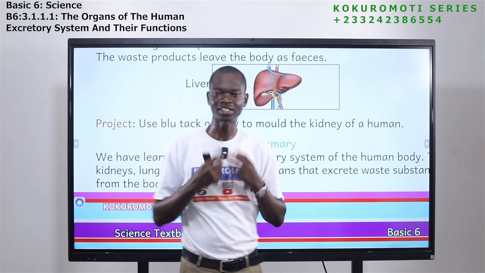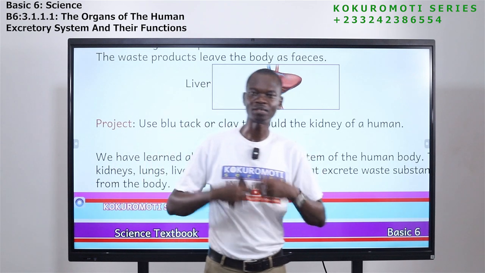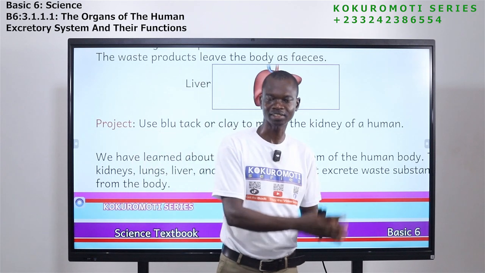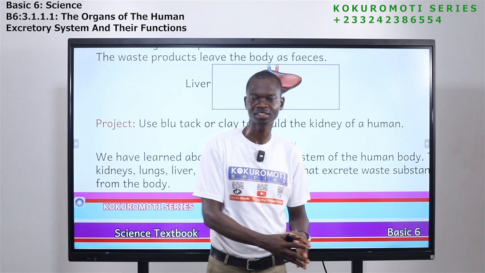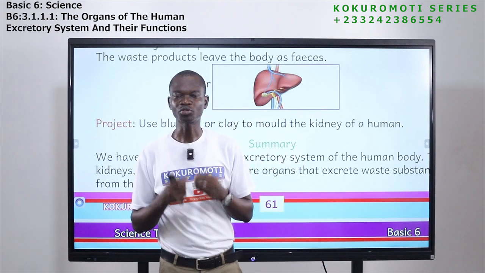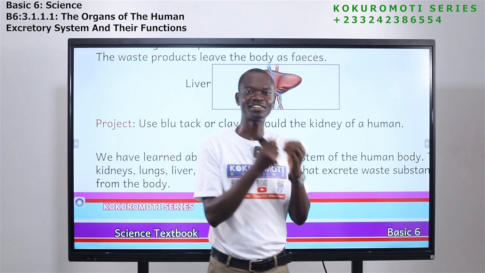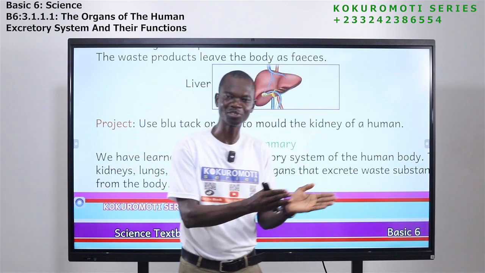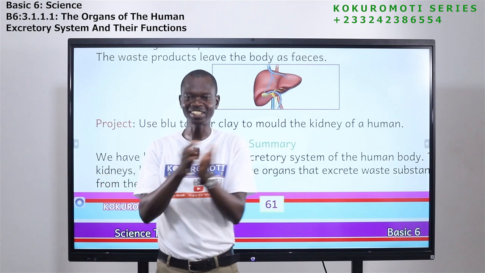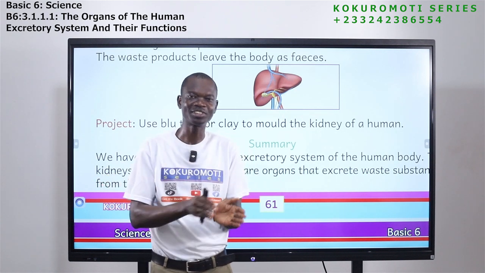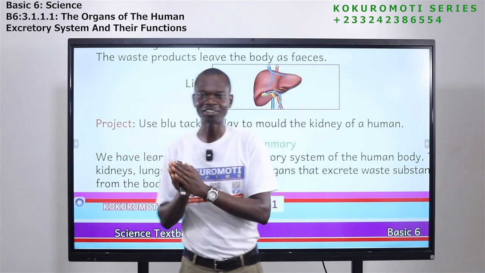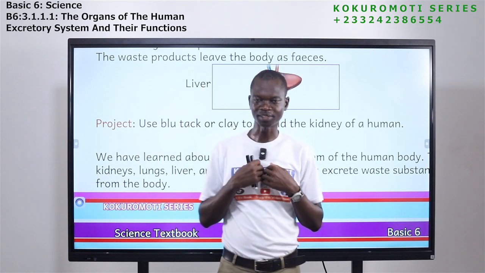We have learned about excretion. Excretion is the process of removing waste substances, unwanted substances from the body. And we have also seen that excrete means to remove waste substance. So excretion, excretory organ, they are all about getting rid of waste substances from the body.